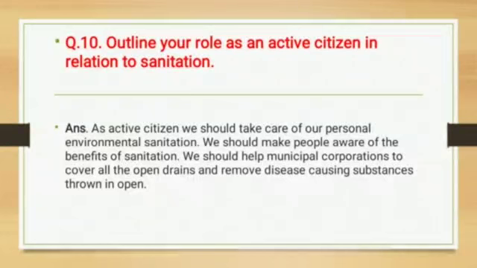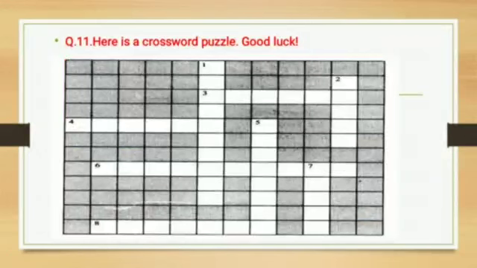So as an active citizen, we should take care of our personal environmental sanitation. We should make people aware of the benefits of sanitation. We should help municipal corporation to cover all the open drains and remove disease causing substances thrown in open. So these things you should make people aware of.